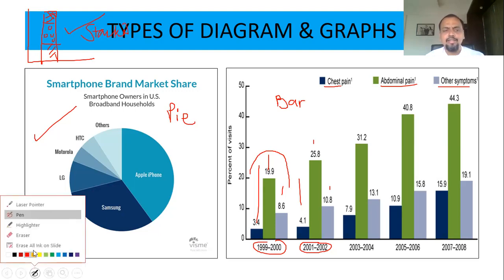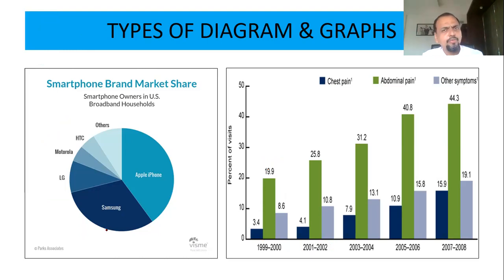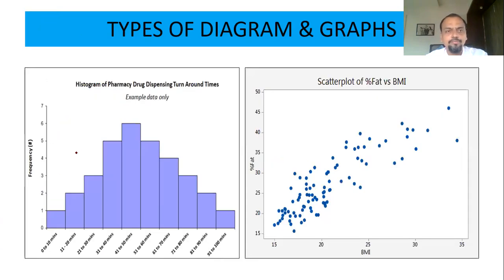This is just for the understanding. Softwares will give you all these charts, but which chart to use when, for that I'm explaining how many types of diagrams or charts you have. So the first is pie, second is bar chart, this is histogram. Okay, this is histogram.